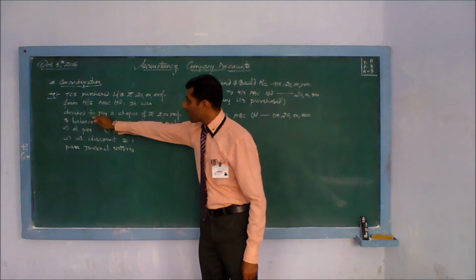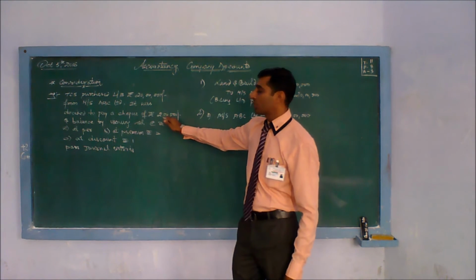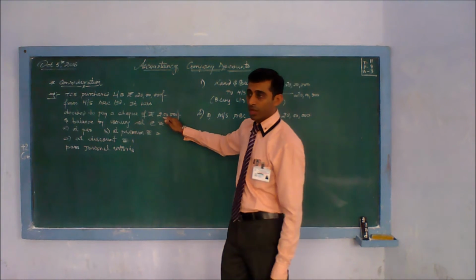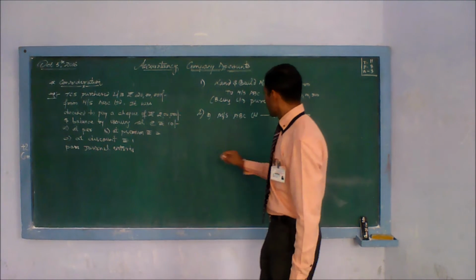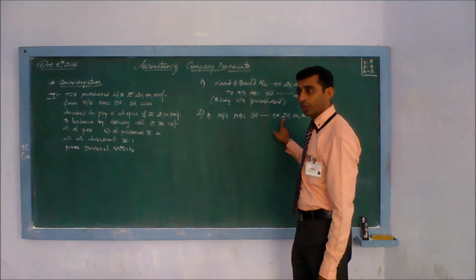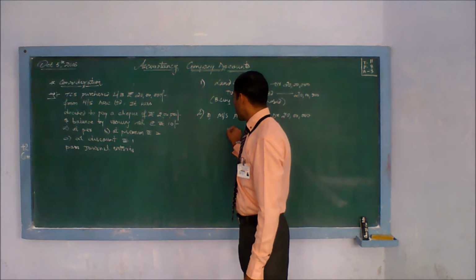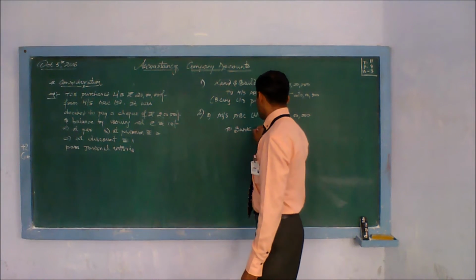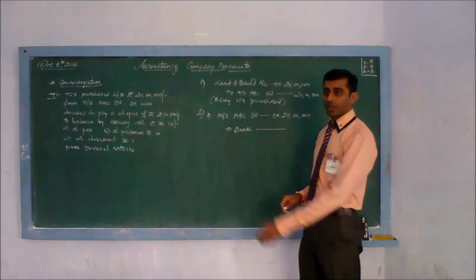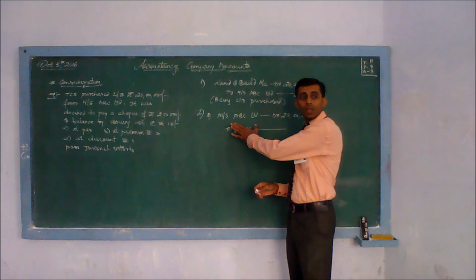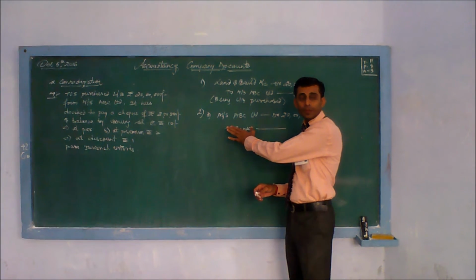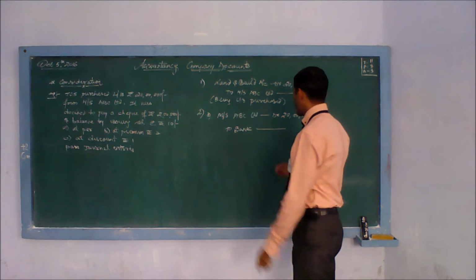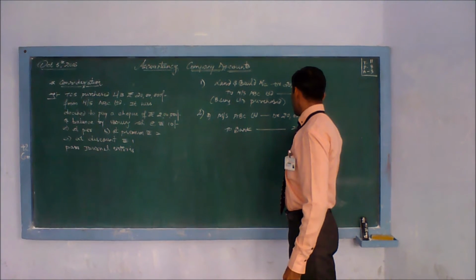He is saying it is decided to pay a check of rupees 2 lakh. So we are making a part payment by check. If check is there, that means it will be bank. This is 20 lakh total you have to pay, out of which you will write it to bank. This is the part payment. If there is no part payment given, then this will not appear and you will not show it. But here part payment is made, so you will show. Part payment amount is 2 lakh.